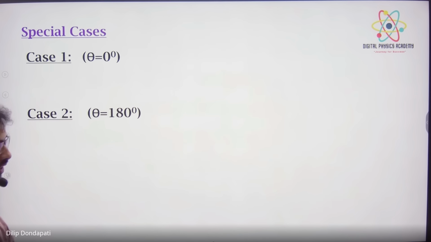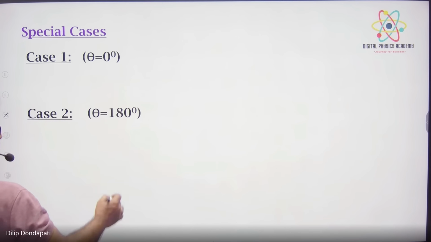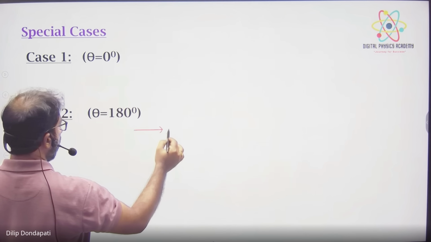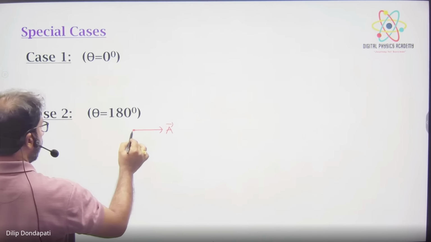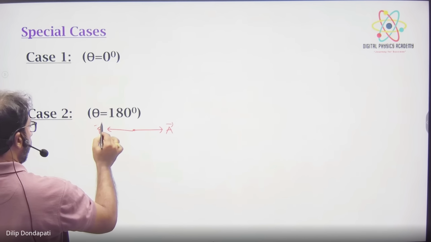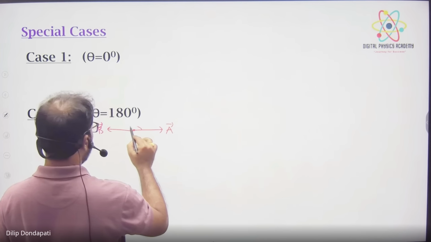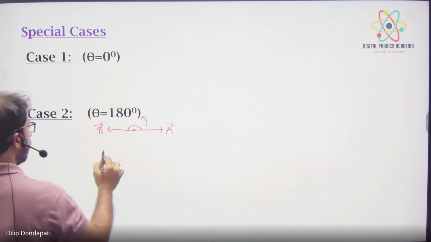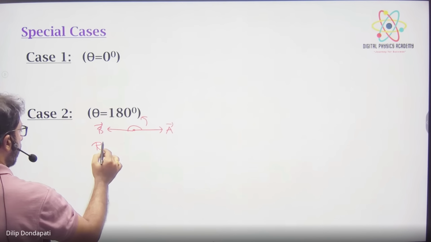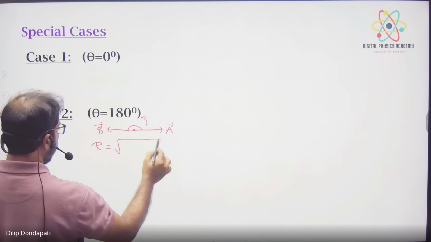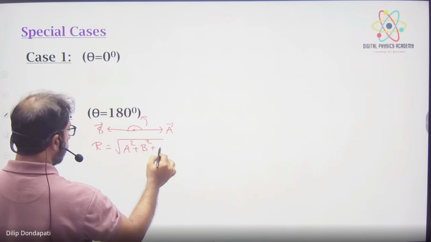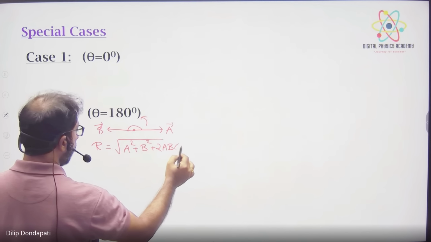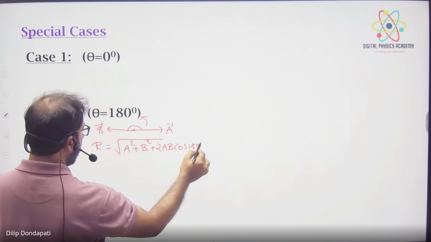In case 2, theta is 180 degrees. The two vectors are in opposite directions. This angle is 180. So substitute in the R value: R is equal to under root A square plus B square plus 2AB cos 180. Cos 180 is nothing but minus 1.